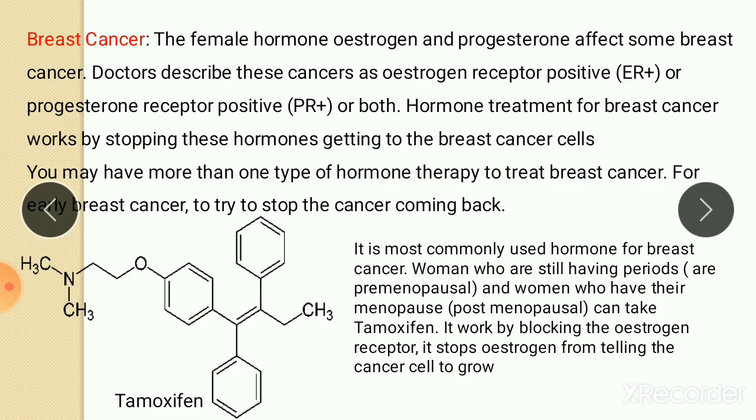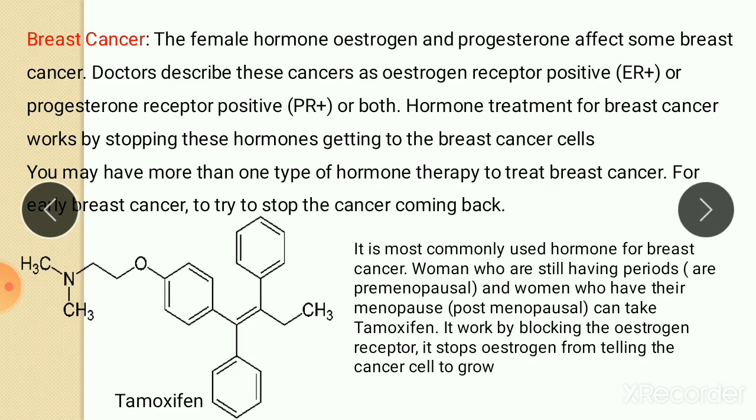So in case of breast cancer, the cell has the estrogen receptor on its surface, and this type of cancer cell which has the estrogen receptor is called ER positive, or it may have the progesterone receptor on its surface, called PR positive. So it means that this type of cancer cell requires estrogen and progesterone in order to grow. So if we stop or block the provision of these hormones, then there is less or no chance of growth of this cancer cell.